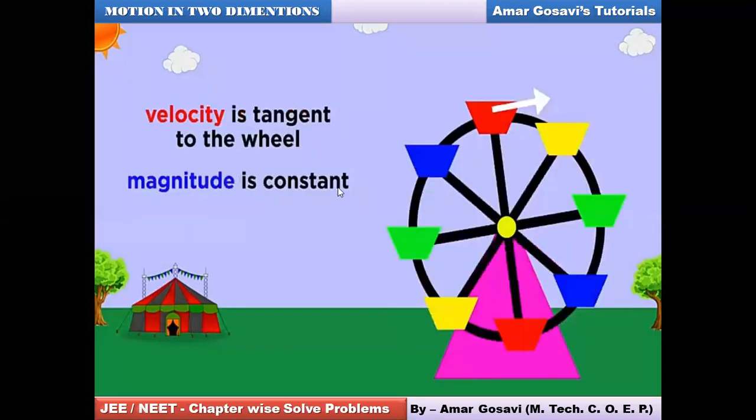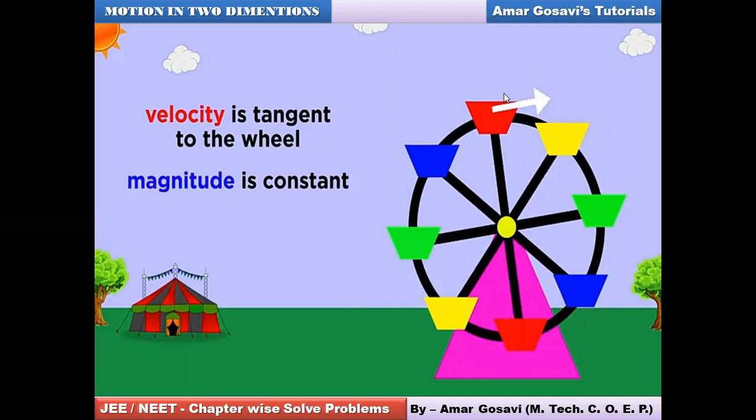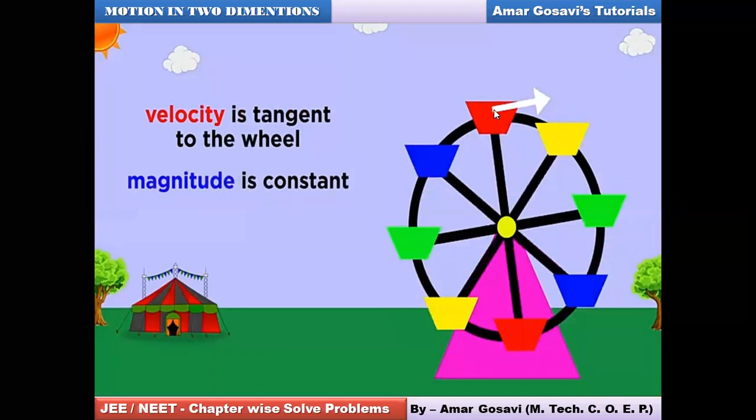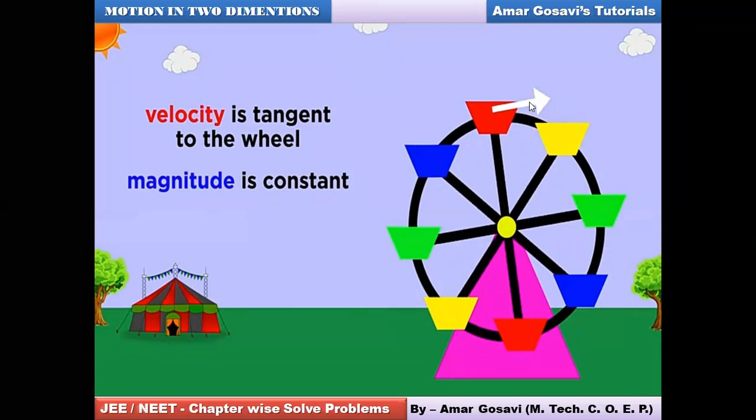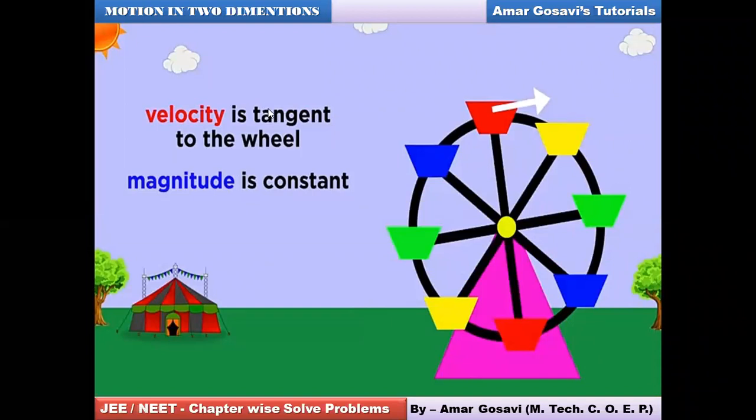When I'm saying tangential speed, say for example, I want the direction of tangential speed at this point, I will draw a tangent to that point on the circle. So this is the direction of the tangential speed. I'm saying speed, not velocity. The velocity is tangent, but the magnitude of the velocity will remain constant.